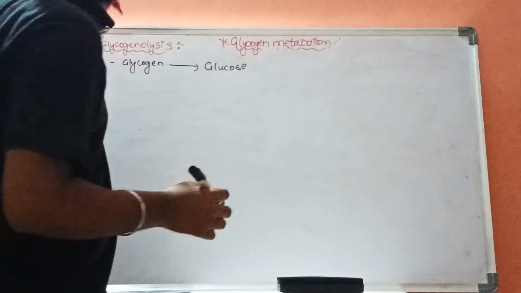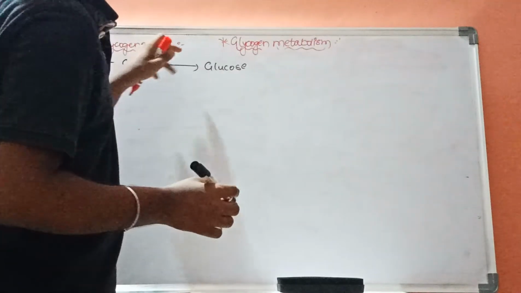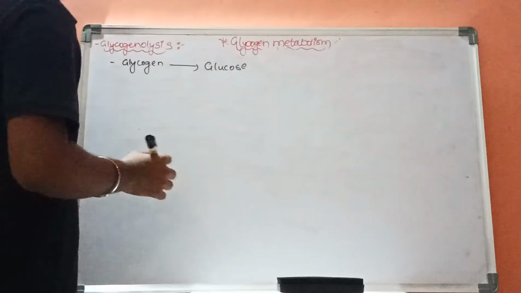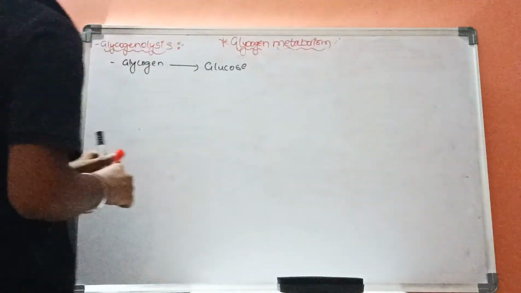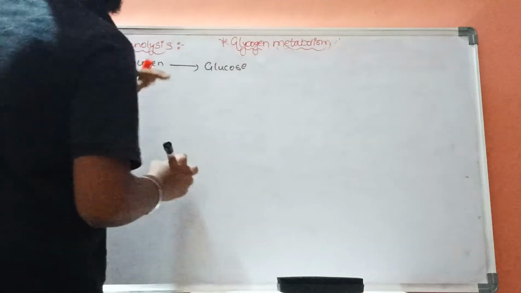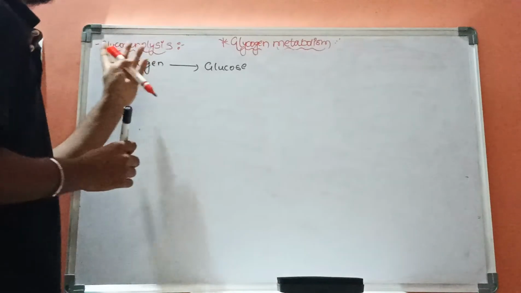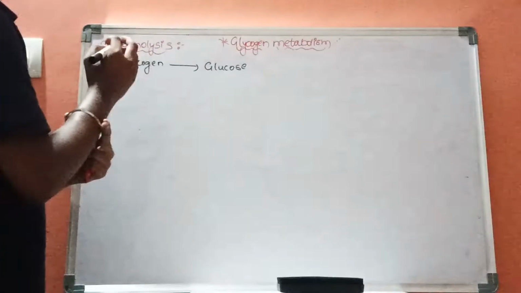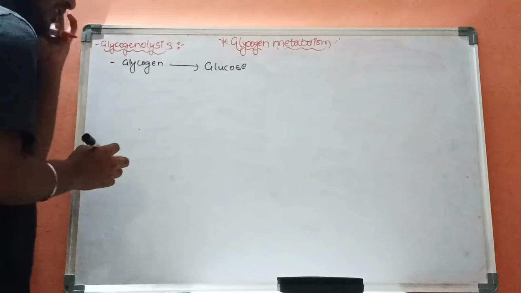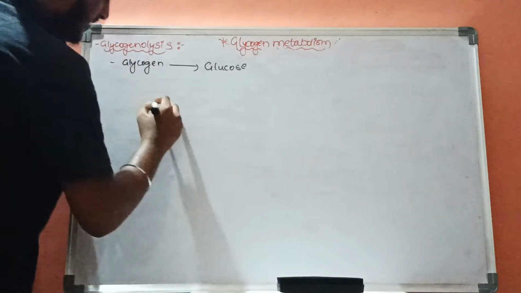It will occur in the cytosol of liver and muscle. Let us see the mechanism of this glycogenolysis. First there is a glycogen.